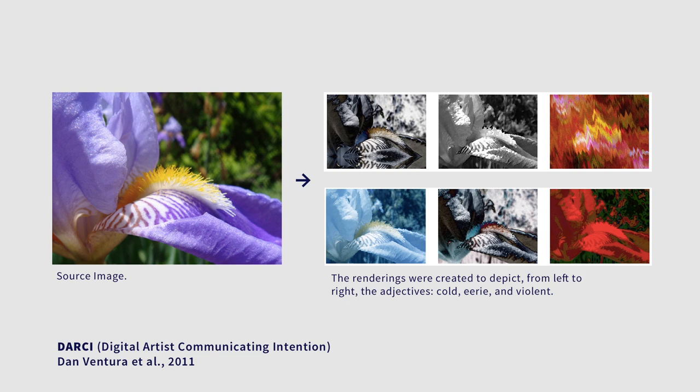creativity. DARCY takes a picture together with a set of adjectives as its input. It then generates a rendering of that picture that aims to reflect those adjectives. The generation process has two steps. The first step is to generate a pool of candidate renderings, and the second step is to curate a candidate. In fact, DARCY has also been used as a curator of an exhibition using only this second step.